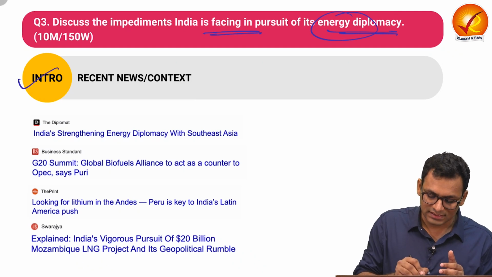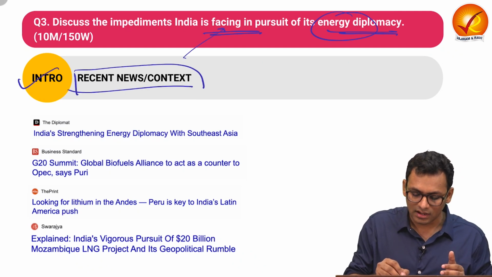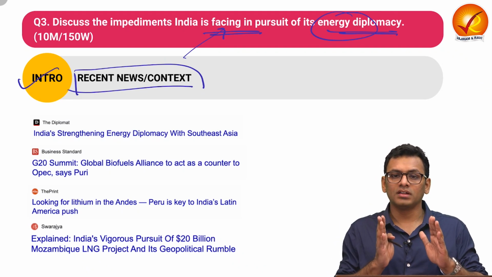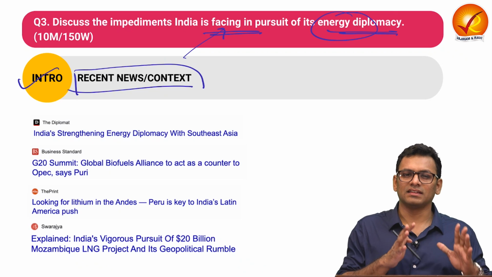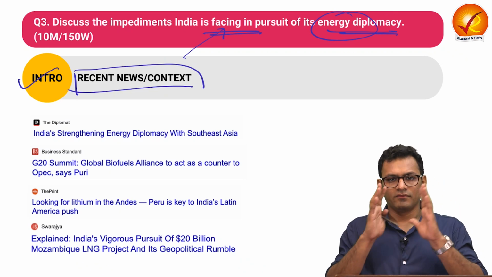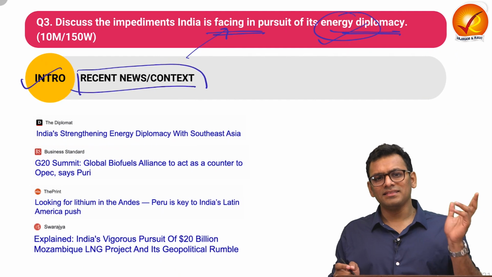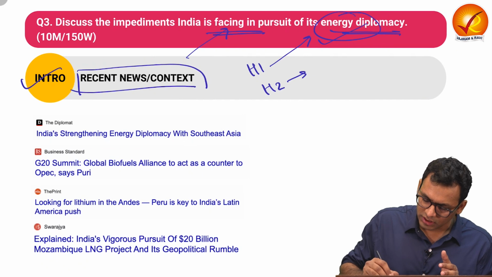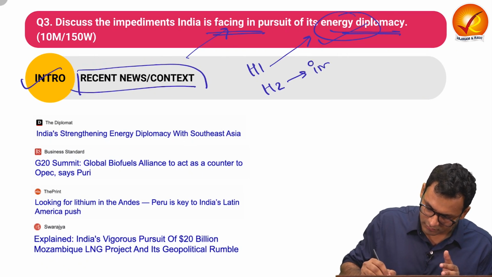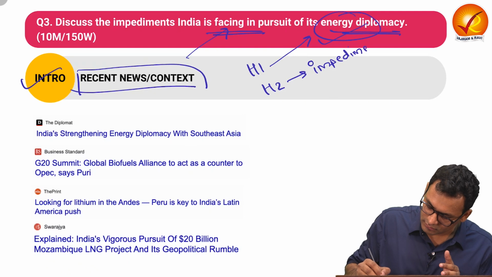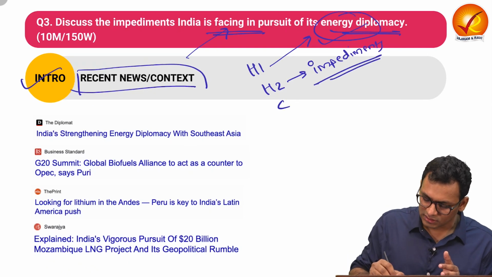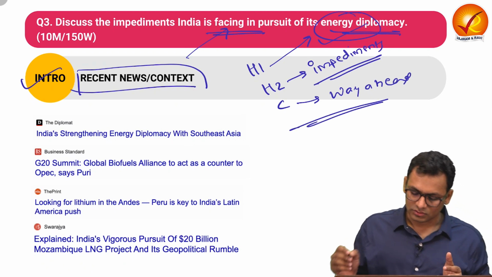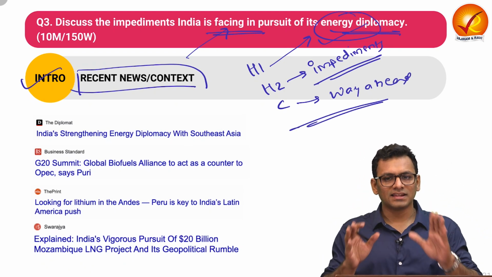In the introduction, you can cite the recent context about India pursuing energy diplomacy. In heading 1 of the body, you can talk about certain initiatives that India is trying to ensure for energy security. In heading 2, you can talk about certain impediments. And in the conclusion, you can talk about the way ahead. So this is the structure of the answer. Let us start with the introduction.